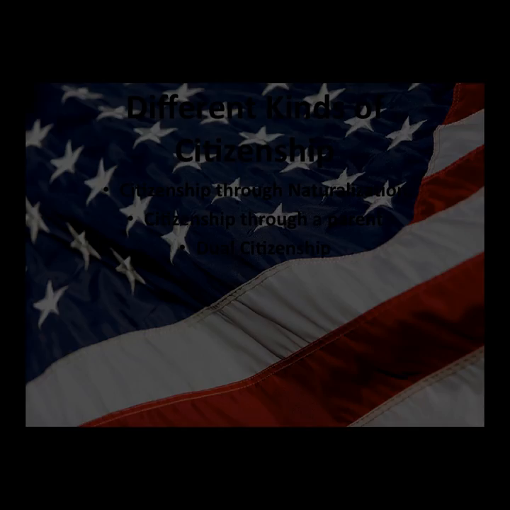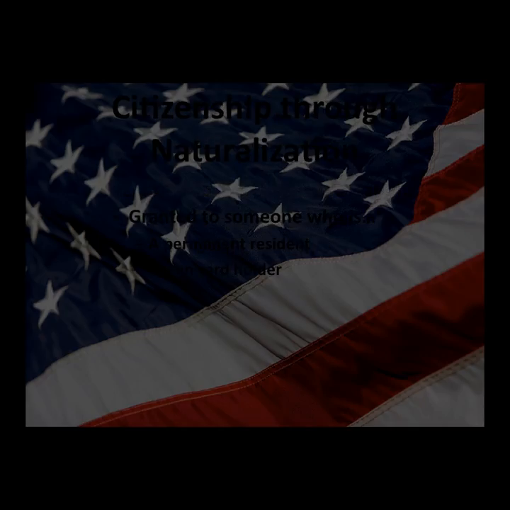There are many different kinds of citizenship. The first is citizenship through naturalization, the second is citizenship through a parent, and there is also dual citizenship. Citizenship through naturalization is when citizenship is granted to someone who is a permanent resident or green card holder. This means that citizenship is given to someone who was not naturally born in the United States.